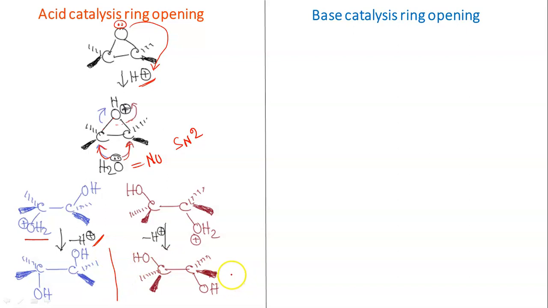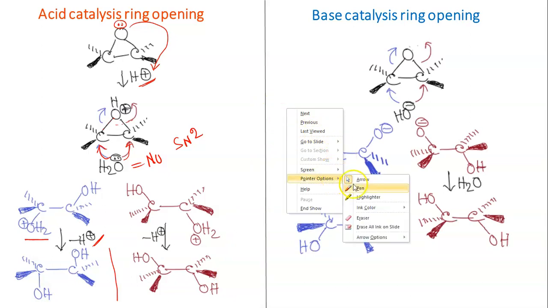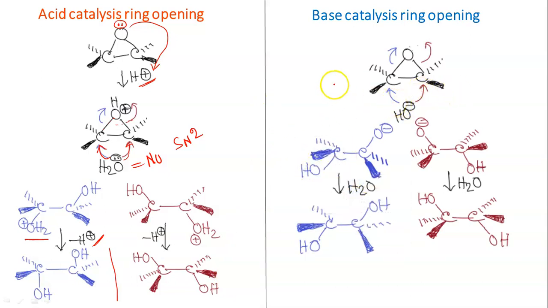Similarly, if it is base catalysis, what will happen? Directly there will be attack by HO-. So this HO-, again, is following an SN2 type of mechanism, and if you follow the blue line or the red line, you will get different products, but it may differ. Why? Because here we have not mentioned what type of groups are present. Suppose it is symmetrical, then there will be the same molecule. But if it is unsymmetrical, then what will happen?